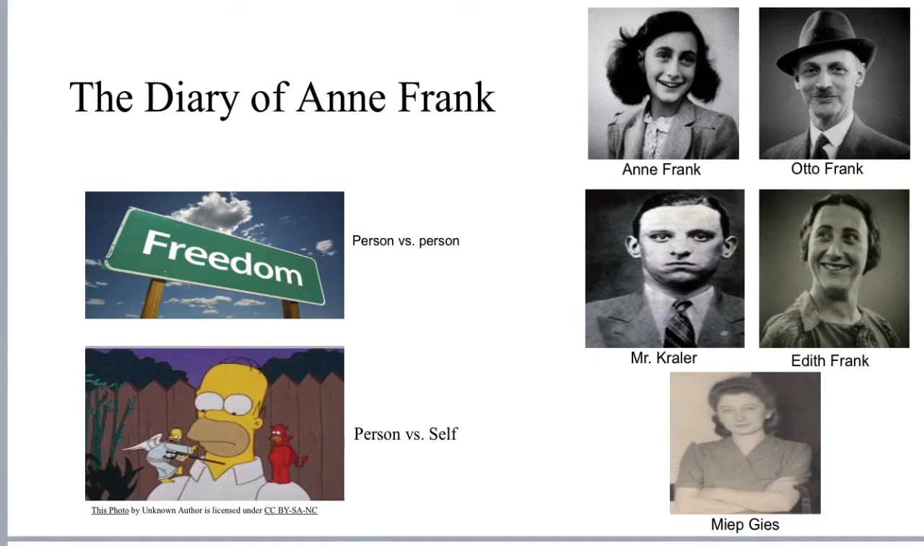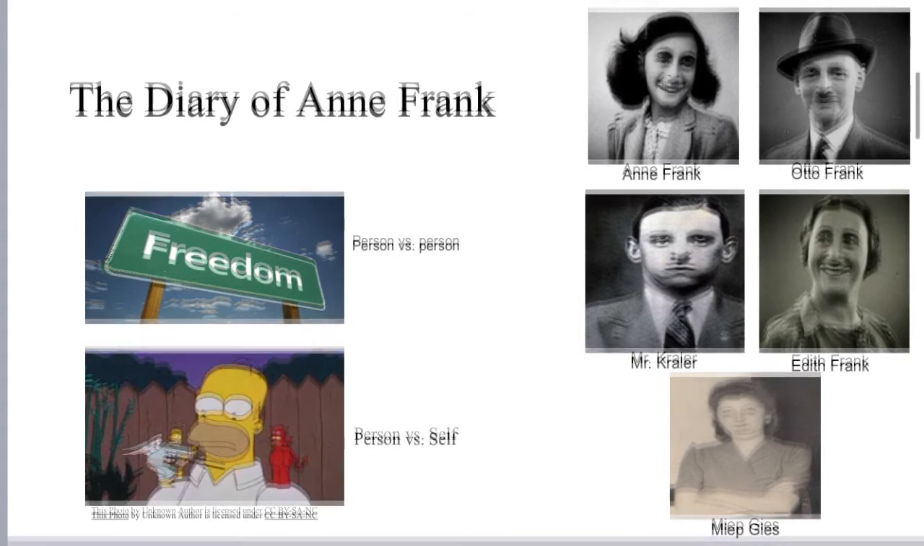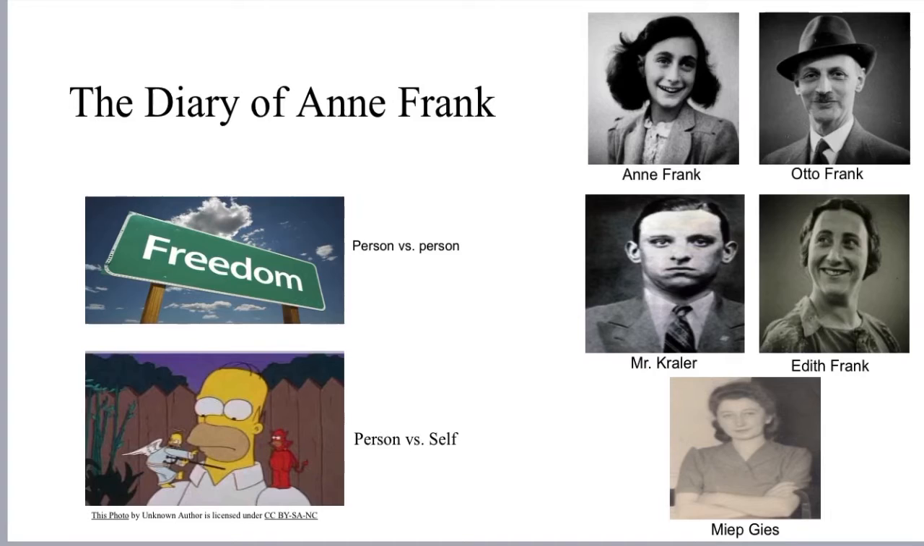This is the diary of Anne Frank. The main characters of this play are Anne Frank, Otto Frank, Edith Frank, Mr. Kraler, and Miep Gies. Anne Frank was a Jew born in Germany, and she later moved to the Netherlands with her family when the Nazis came into power. One of the conflicts in this play is that the Jews no longer had freedom like they used to.